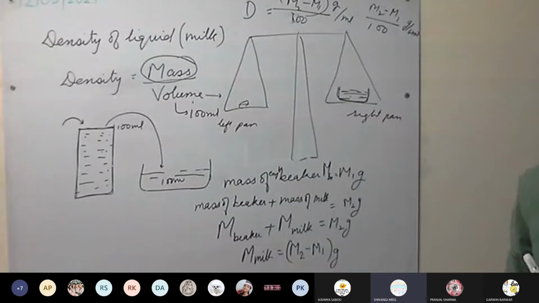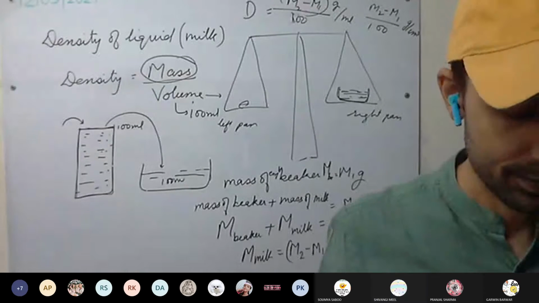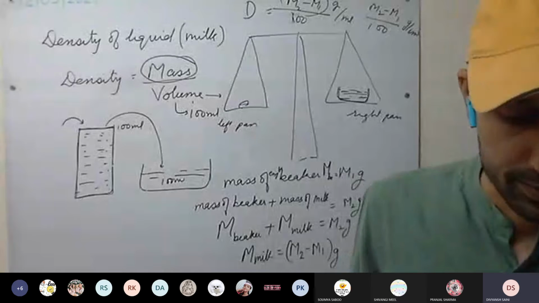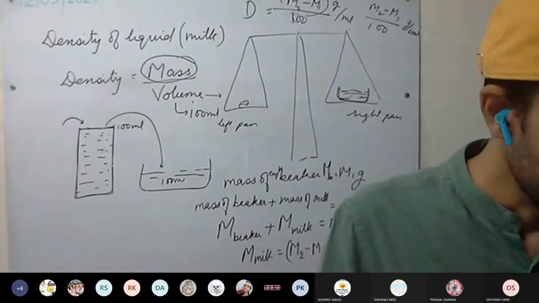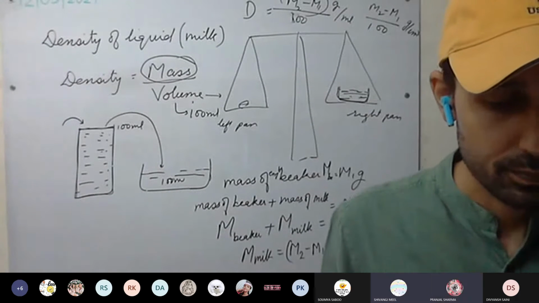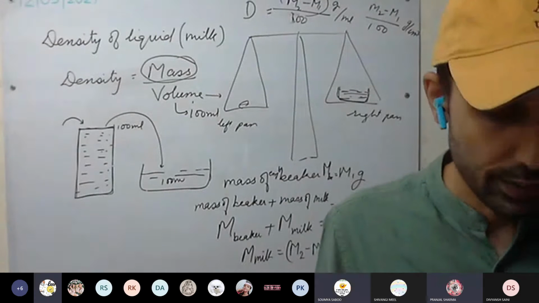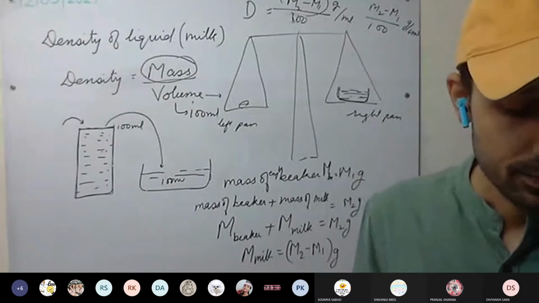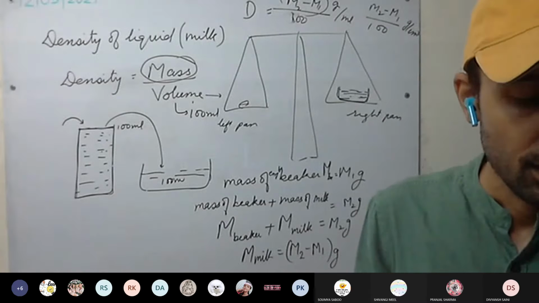Yes or no? Yes, sir. Clear to everyone? What's the doubt? Sir, no doubt. Okay, everyone has understood? Activity 4 is clear. Yes, sir. Now activity 5.